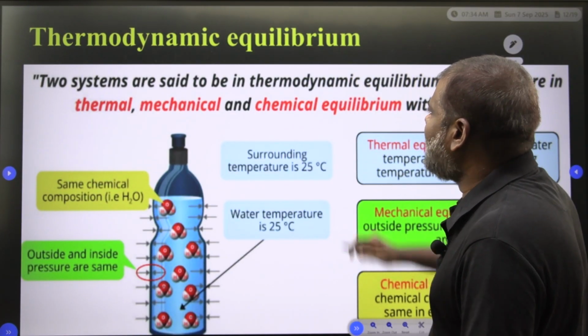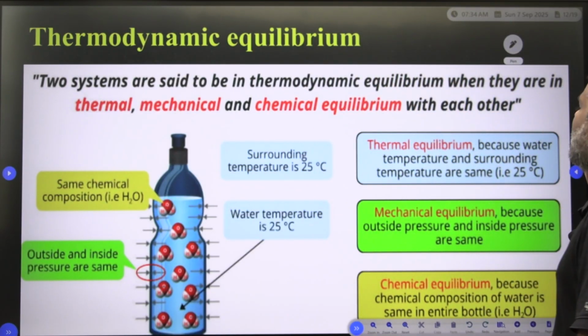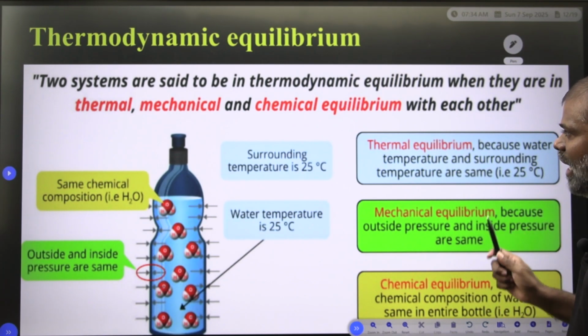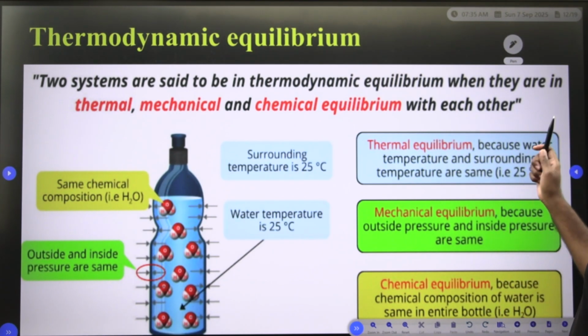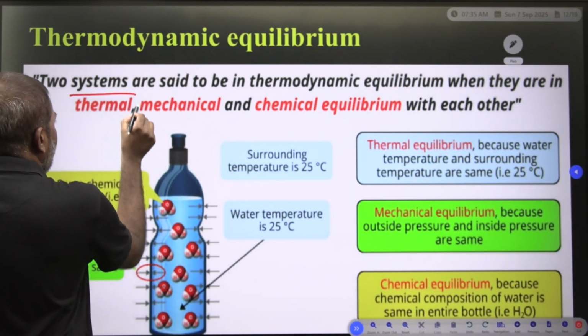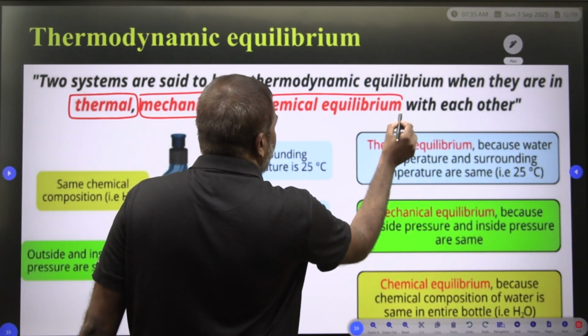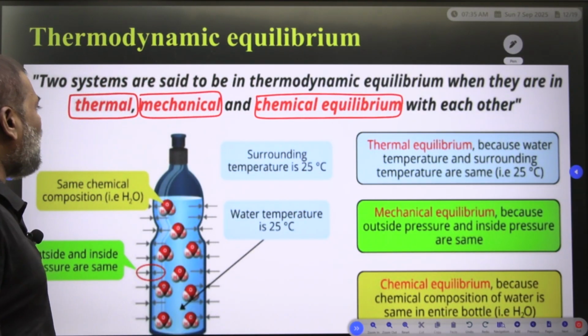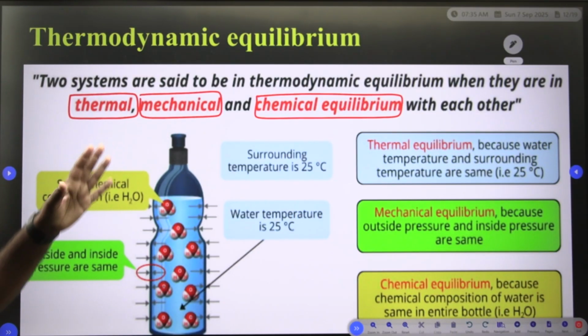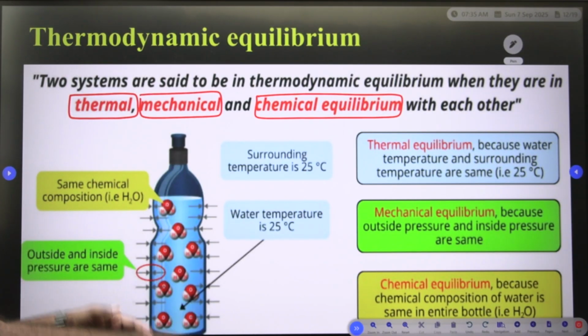So thermodynamical equilibrium means two systems are said to be in thermodynamical equilibrium when they are in thermal, mechanical and chemical equilibrium with each other. Then that system we call a thermodynamical equilibrium system. Thermal, mechanical and chemical equilibrium: systems are said to be in thermodynamical equilibrium when they are in thermal, mechanical and chemical equilibrium with each other.